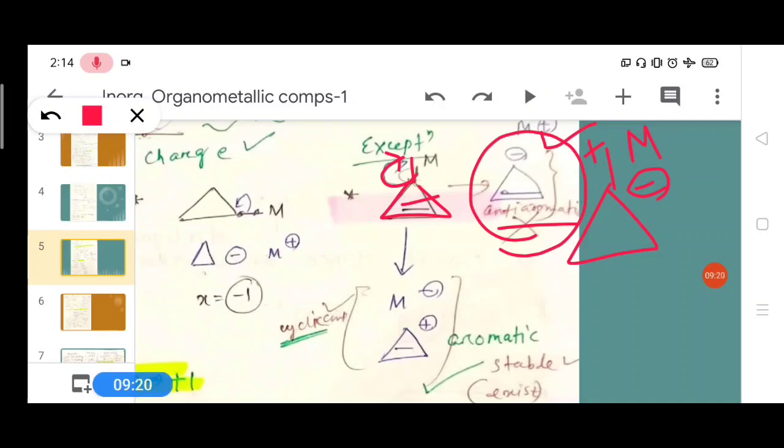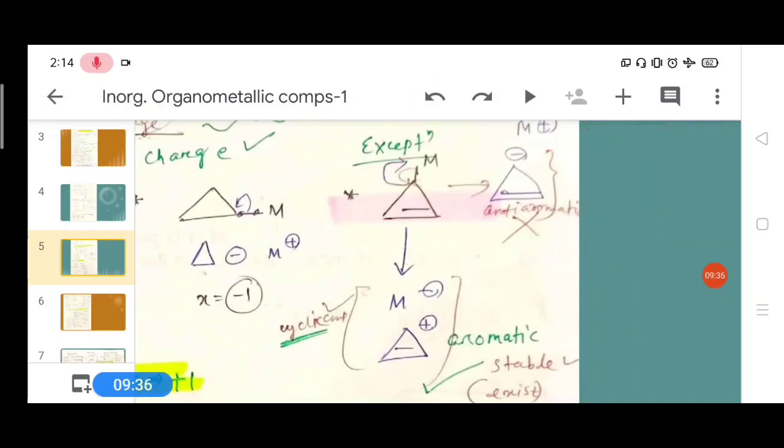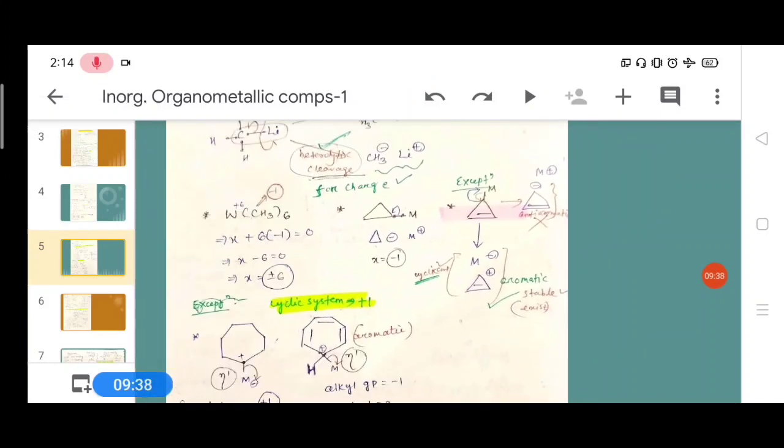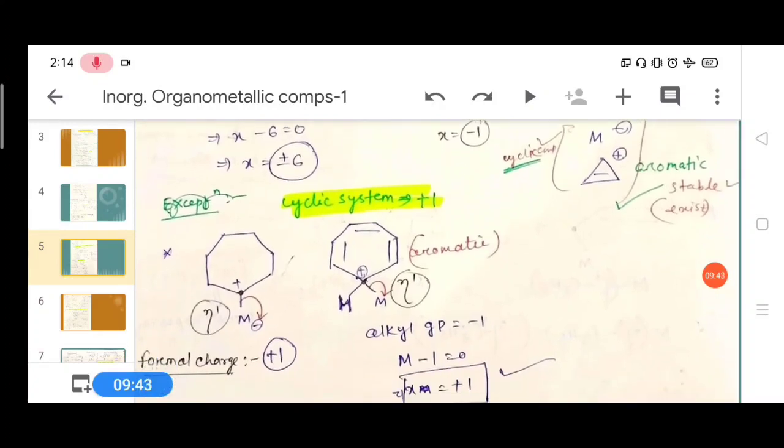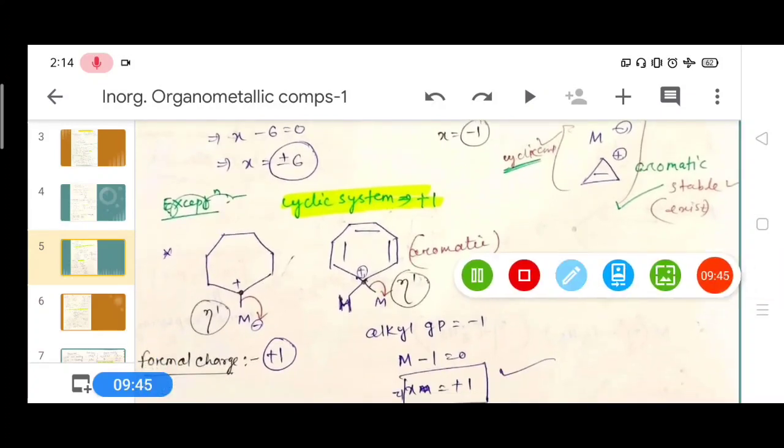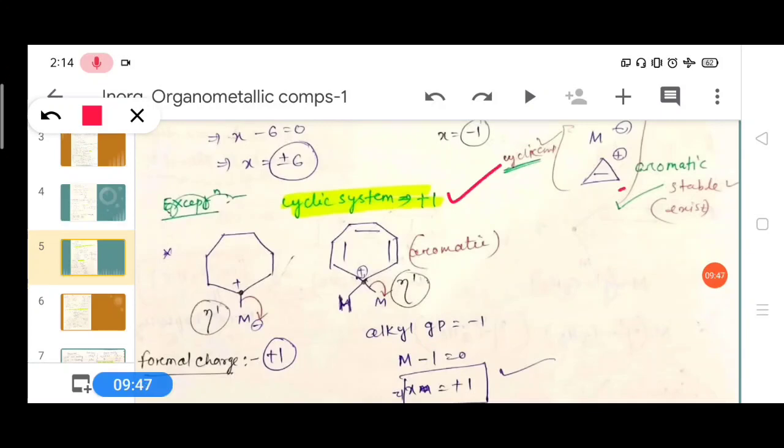Hence we do not break it like this; you have to break it oppositely, and the metal atom gets negative and the cyclic ring becomes positively charged, because it is a stable compound, and aromatic compounds are stable. Okay, hence the cyclic system has a plus 1 charge. If there is aromaticity in the compound, then it becomes a plus charge. Here the examples follow this rule.